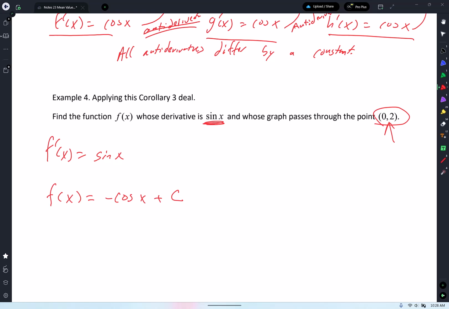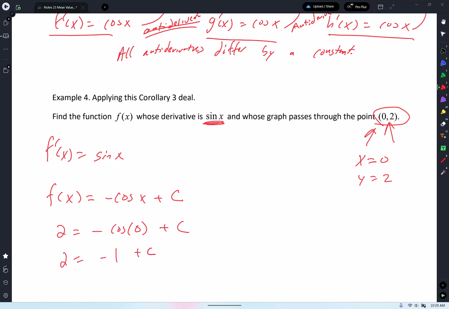They give me an initial condition for all of them, an infinite amount, right? They give me an initial condition, 0, 2. So when x is 0, the y value is 2. So that's what I'm going to plug in right here. So 2 equals negative cosine of 0 plus c. It's a little bit of pre-cal, but it's like baby pre-cal. Cosine of 0 is 1, and I have a negative there, so 2 equals negative 1 plus c.